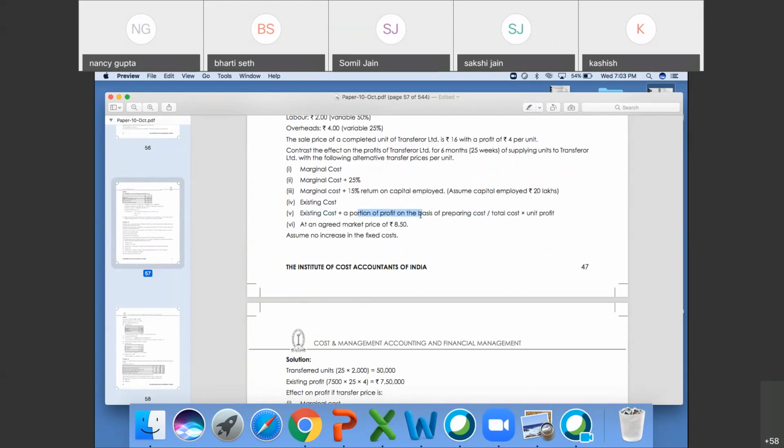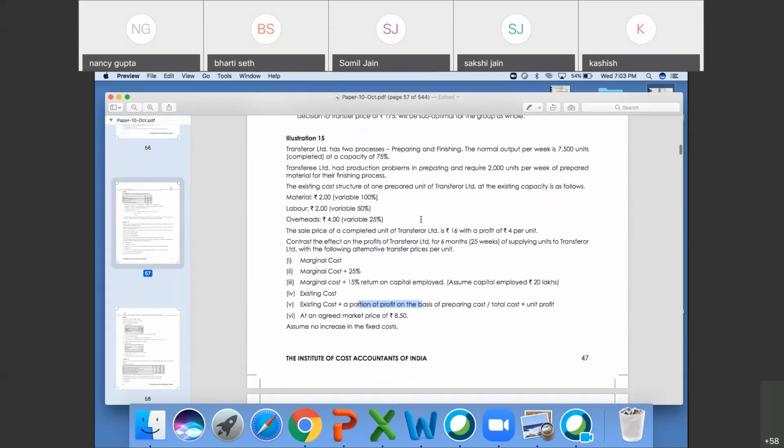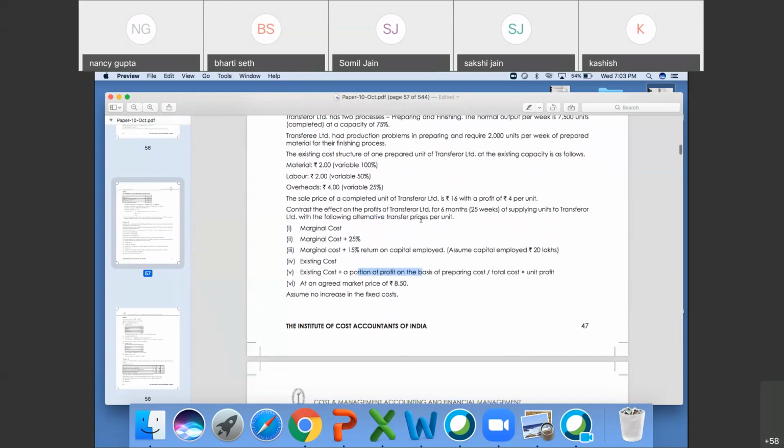Divide by total cost, total cost will be 16 minus 4 profit, 12 rupees total cost, into unit profit is 4 rupees. So it will be 8 plus 8 preparing cost divided by 12 into 8 into 4.